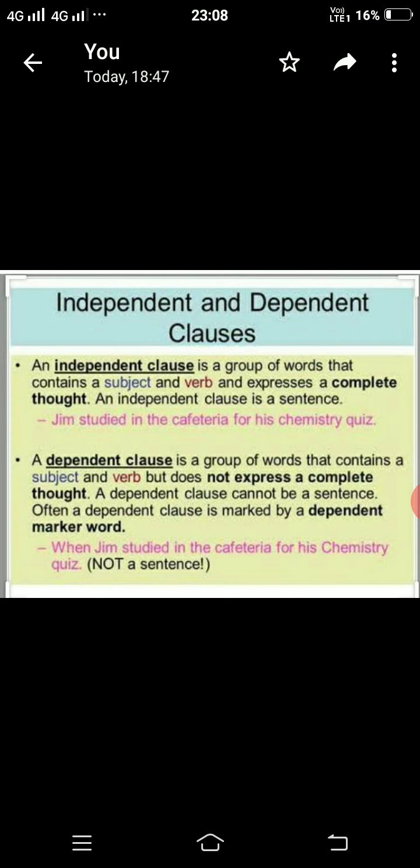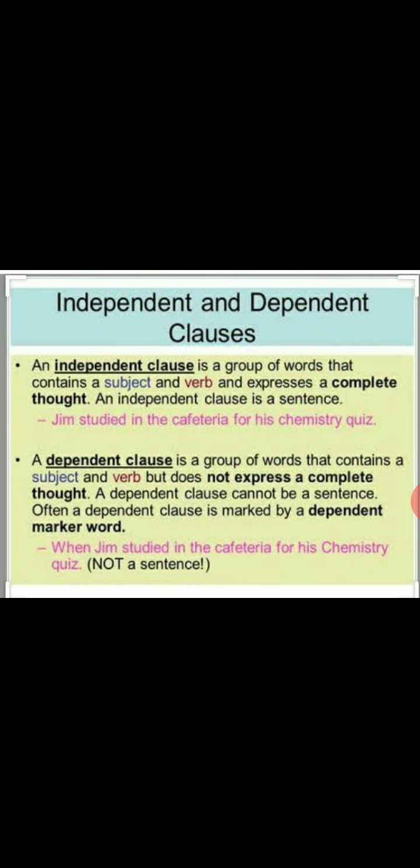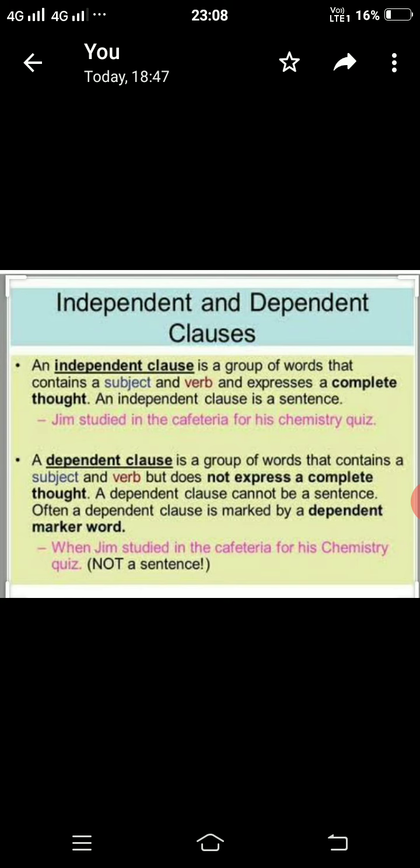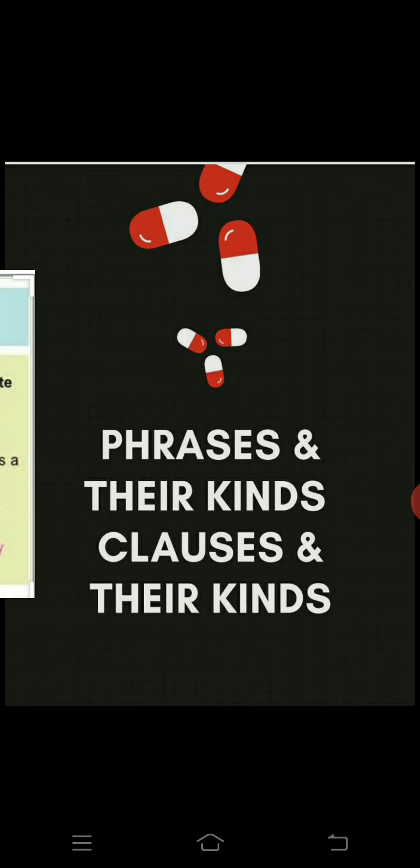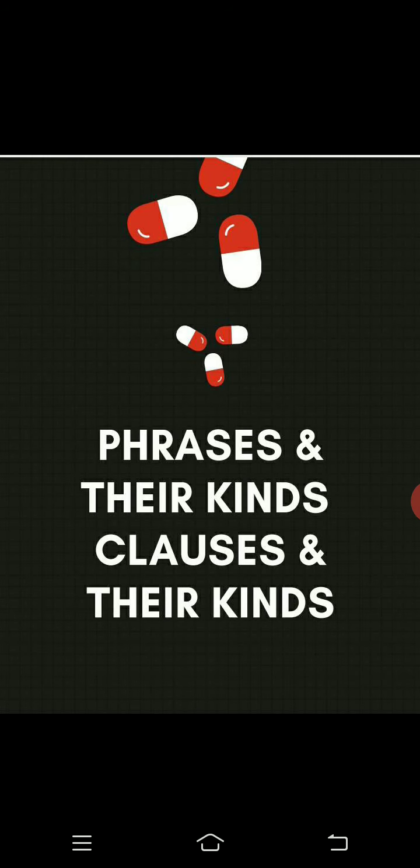An independent clause is a sentence only, whereas a dependent clause is a group of words that contains a subject and verb, but does not express a complete thought. Students, a dependent clause cannot be a sentence.